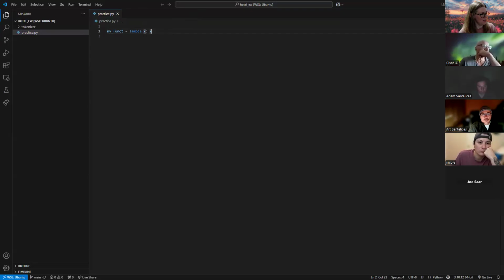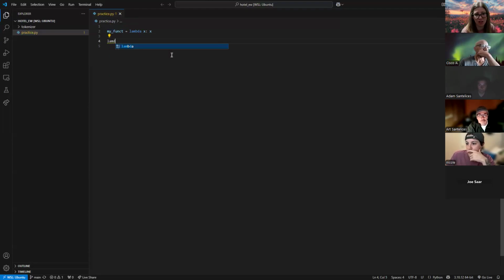So let's look a little more into this. Let's see. Trying to find good examples in the README. Okay, so one very simple way to do this. And again, you don't have to assign it to a variable, but it just helps with calling it in future instances in your code. One of the examples just starts off with the lambda, which is fine.